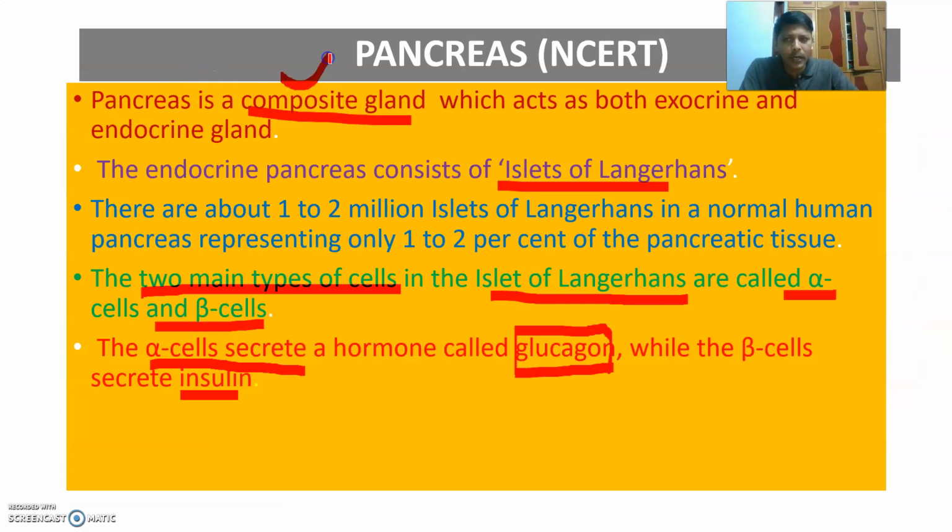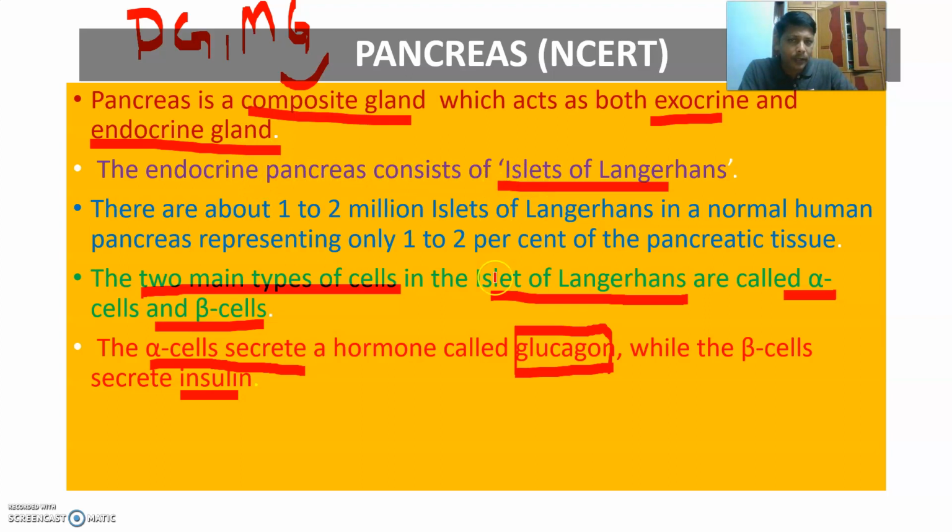What type of gland is the pancreas? A compound gland. It acts as both exocrine and endocrine. It is also called a dual gland, a mixed gland, a compound gland.